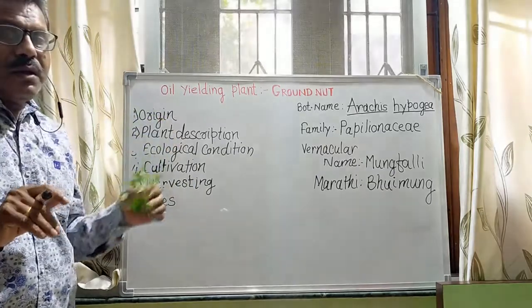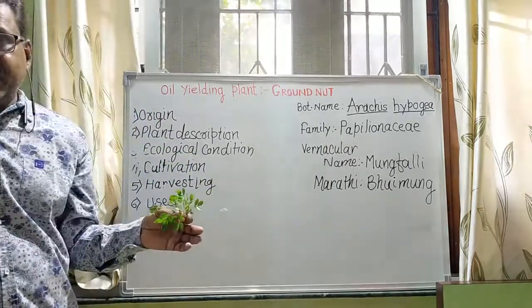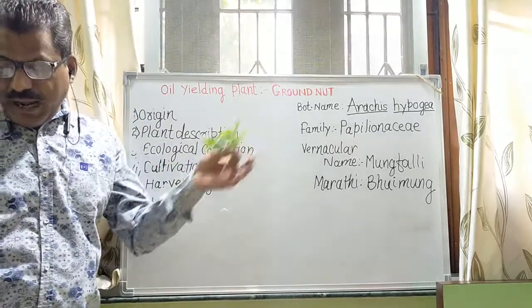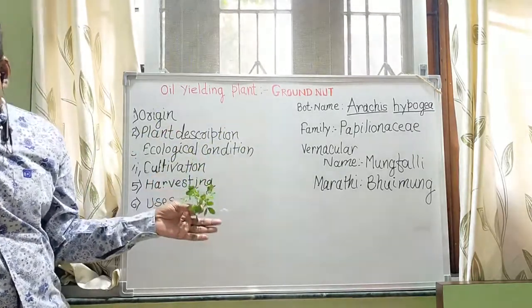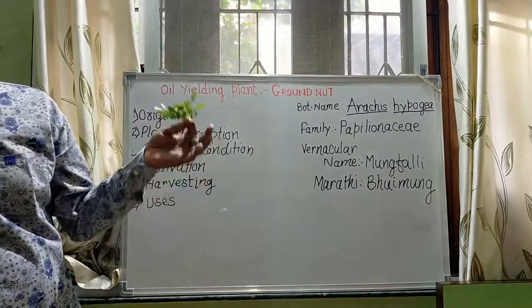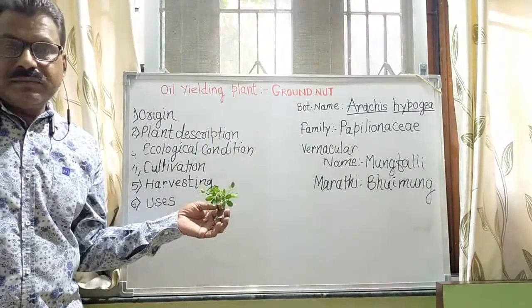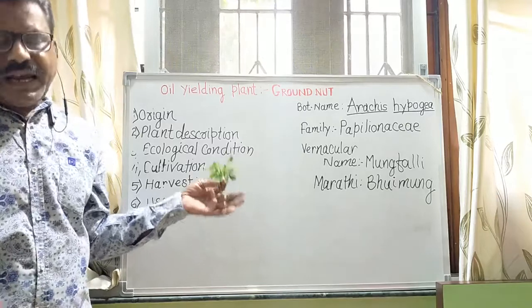First, about the origin: the plant is a native of South America and cultivated in India, China and Burma.